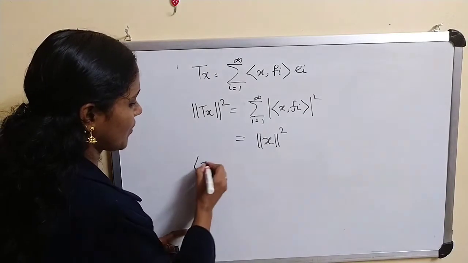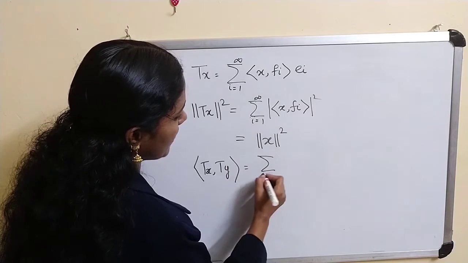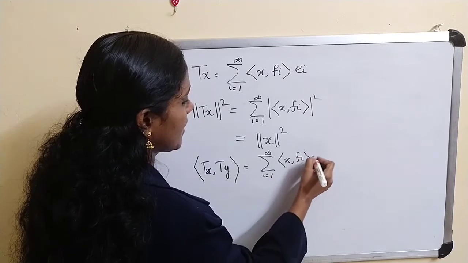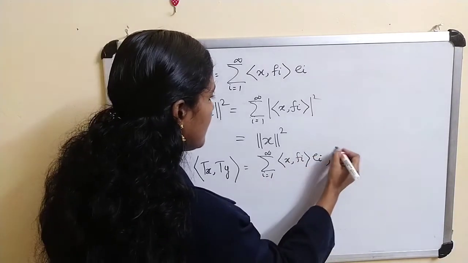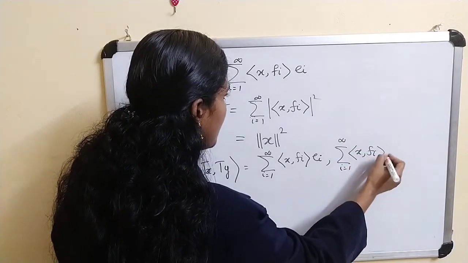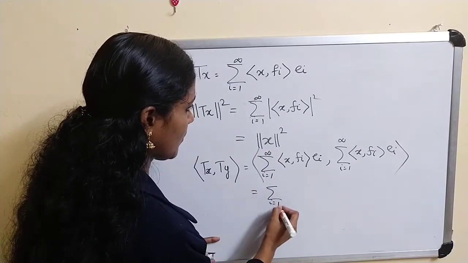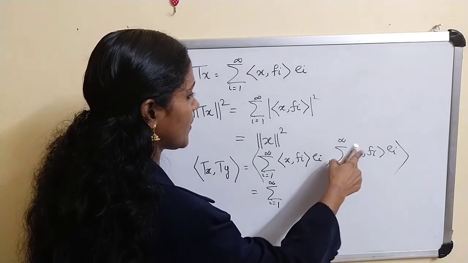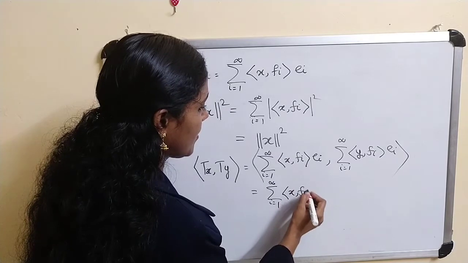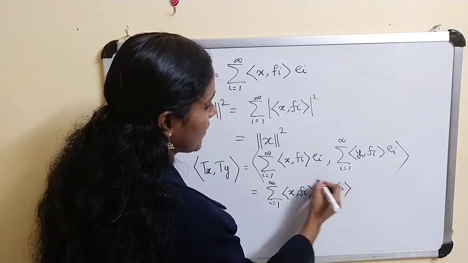Now what about inner product of Tx, Ty? Inner product of Tx, Ty equal to sigma i equal to 1 to infinity inner product of x, f_i, e_i, comma, sigma i equal to 1 to infinity inner product of y, f_i, e_i, and this is equal to sigma i equal to 1 to infinity inner product of x, f_i times inner product of y, f_i conjugate.